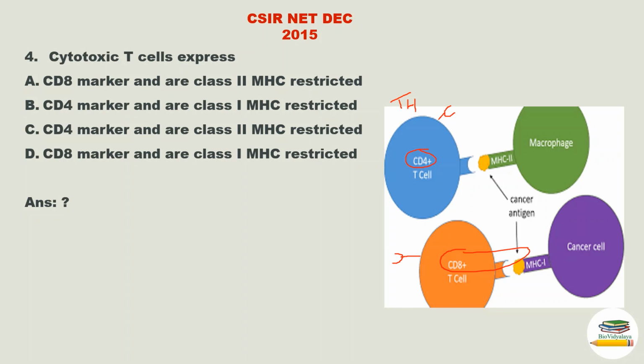The CD4 cell can recognize antigen presented by MHC class 2, and the CD8 plus cell or cytotoxic T cell can recognize antigen presented by MHC class 1. So the marker is CD8 and MHC is class 1 MHC. So the answer is option D, CD8 marker and are class 1 MHC restricted.